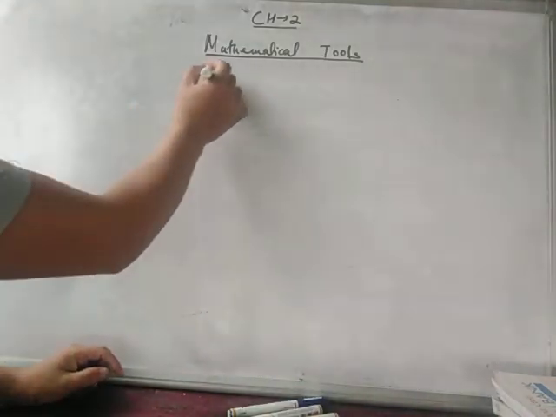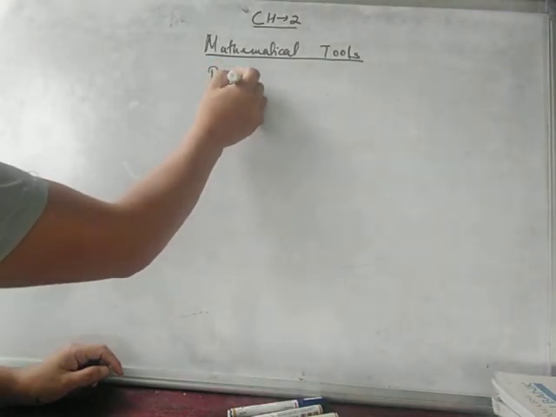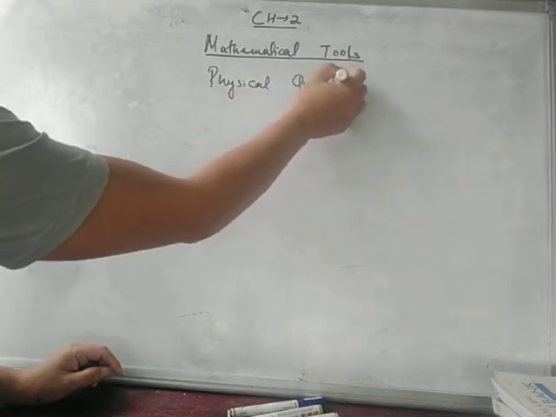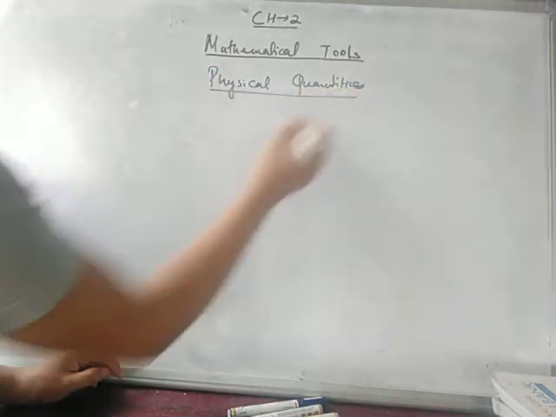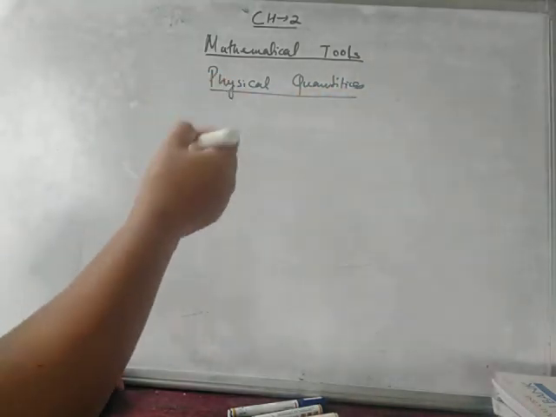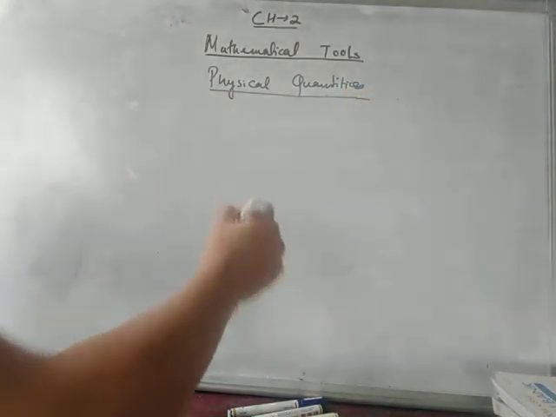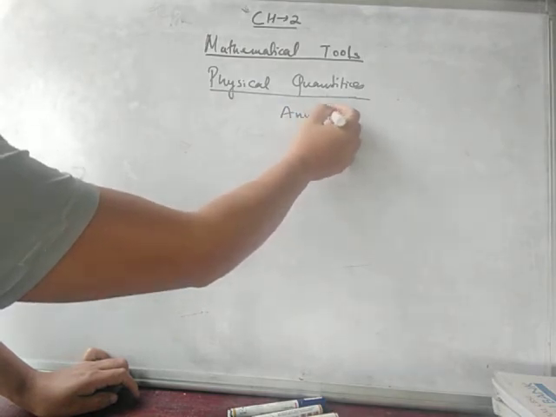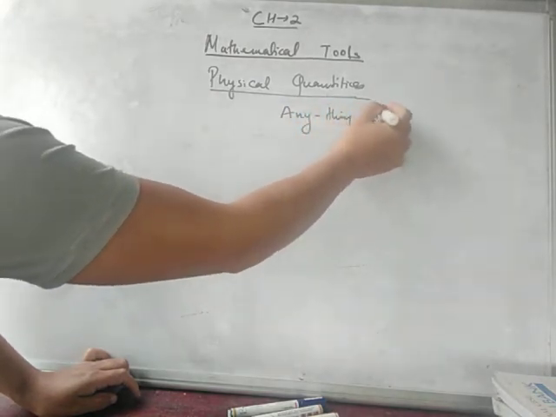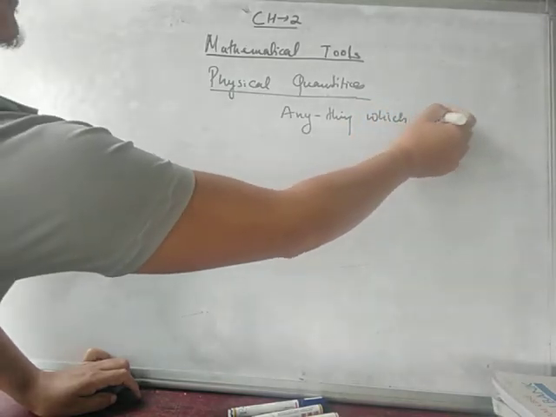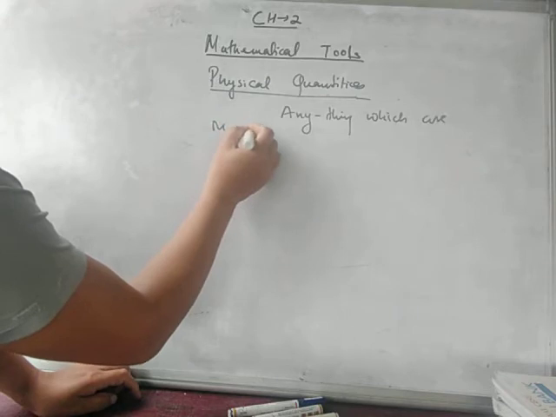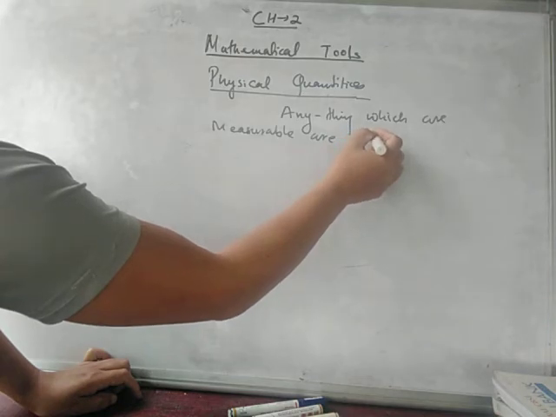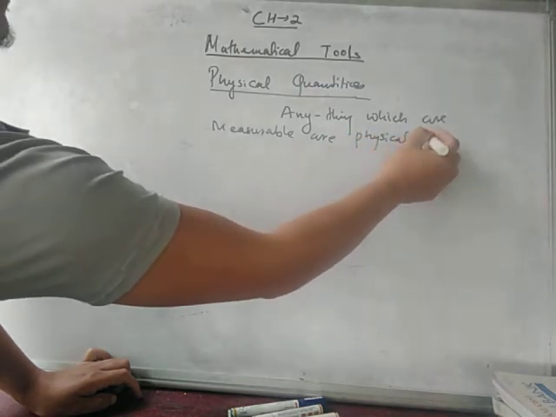Okay, physical quantity. Write down: anything which is measurable is called a physical quantity.